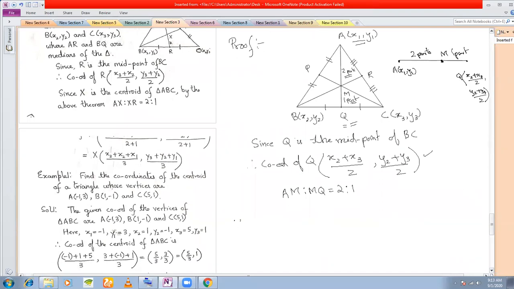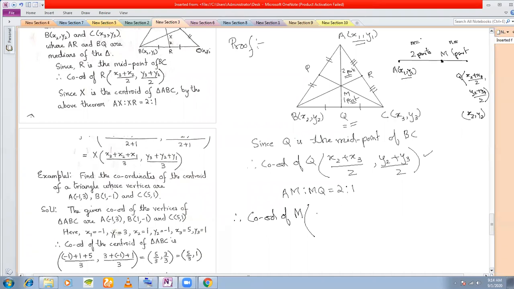Right? Therefore, what should be the coordinates of M? Coordinates of M should be, this one is your x1, y1, and this one we'll take as our x2, y2, right? So this will be, and this is your m, and this is your n. So m here is 2, n here is 1.